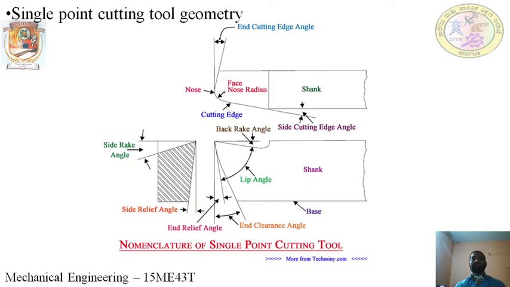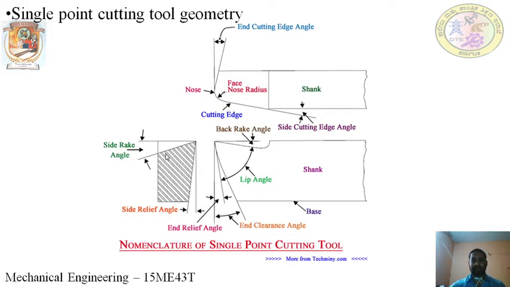Next, the geometry or the nomenclature of single point cutting tools. Single point cutting tool geometry. So you can see here, this is the single point cutting tool. It consists of a number of geometries. You can see here: shank, nose, face, radius, cutting edge, side rake angle, end relief angle, lip angle, shank, base.